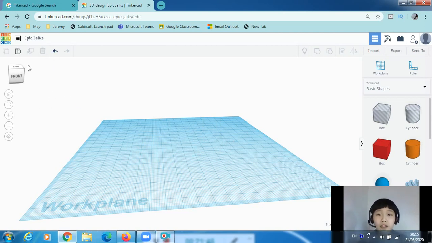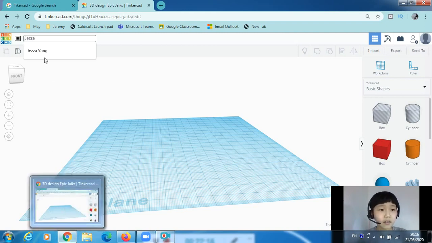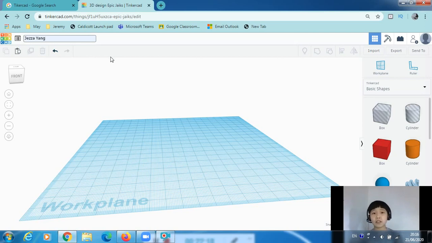So yeah, now to the fun and humorous bits. A funny thing about Tinkercad is that every time you create a new project, it gives you a completely bizarre name. Like this one, it's Epic Jakes. So you can just change it to something, let's say Jezza Yang.